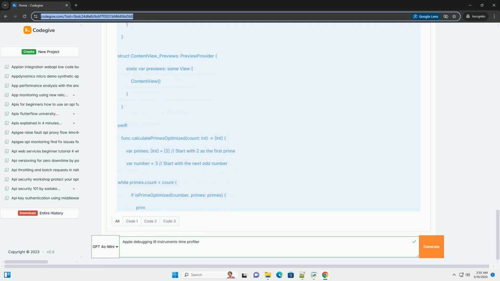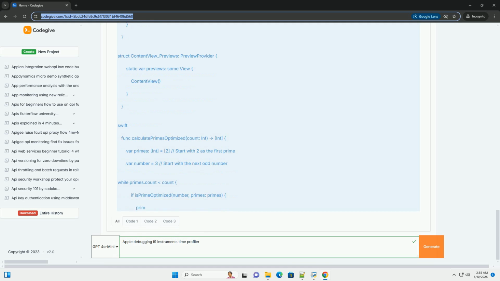Filter by process: if you're profiling an app that uses multiple processes, you can filter the time profiler data to focus on a specific process using the process drop-down in the detail area. Filter by thread: similarly, you can filter by a specific thread using the thread dropdown. This is useful for debugging multi-threaded applications.